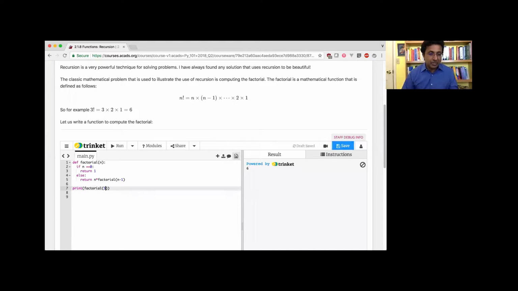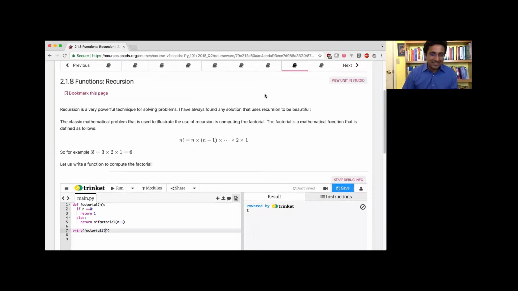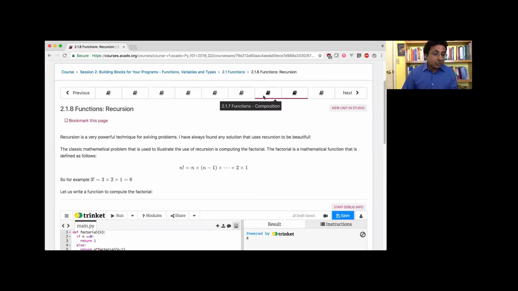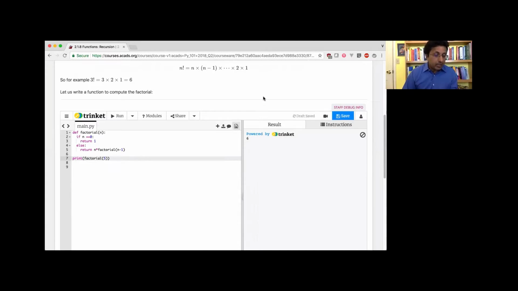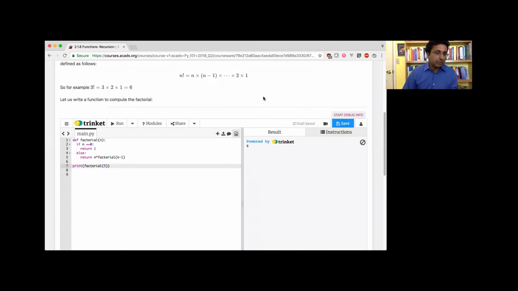Can somebody post the answer, run 5 factorial and tell me the answer? Yeah, 120. By the way, I memorized some of these factorials because I use them all the time, okay? So that's it. So you've learned a very powerful concept here. Again, don't worry. I wanted to introduce you to something really, really powerful, right?